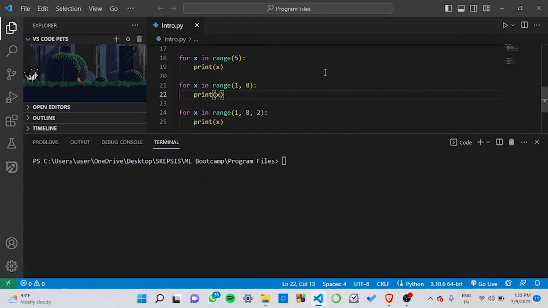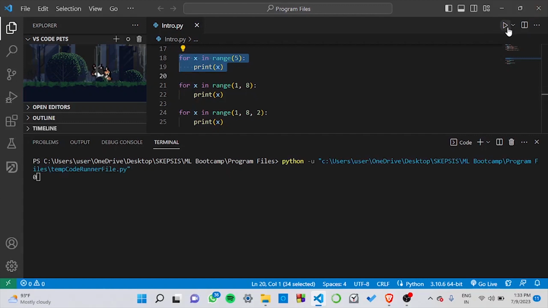Now let's look at this example for the for loop. Say, for example, I wanted to print the first 5 numbers of the number system. In Python, the number system starts from 0 by default. So, if I were to run the statement for x in range 5 and then print it, you can see that the numbers printed over here are 0, 1, 2, 3, and 4.